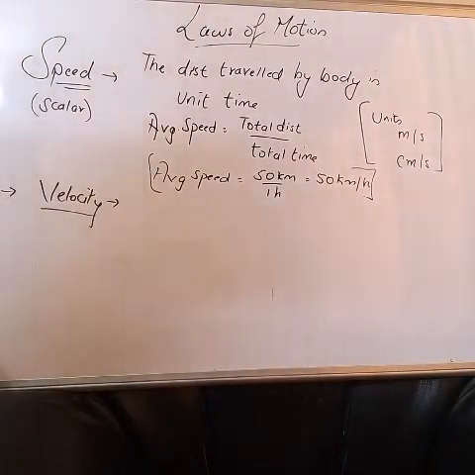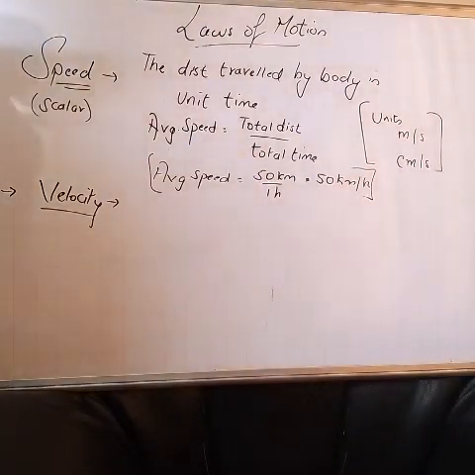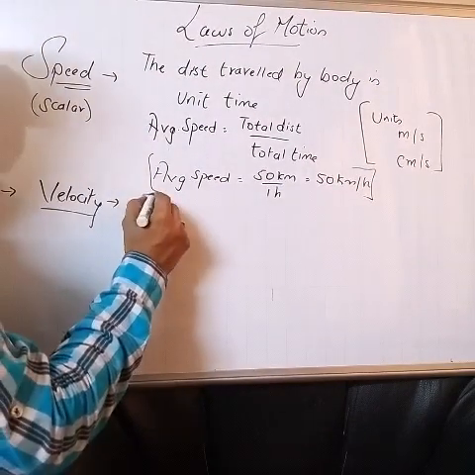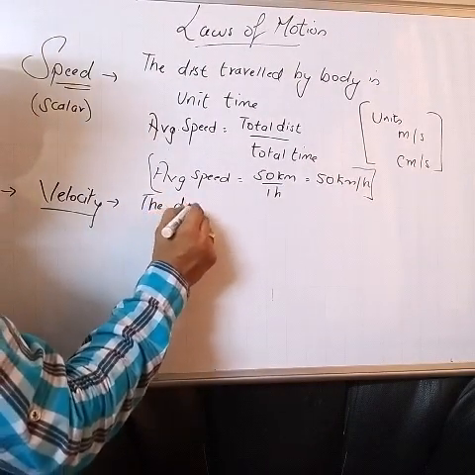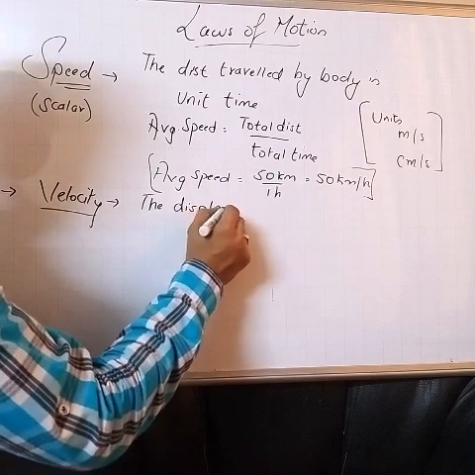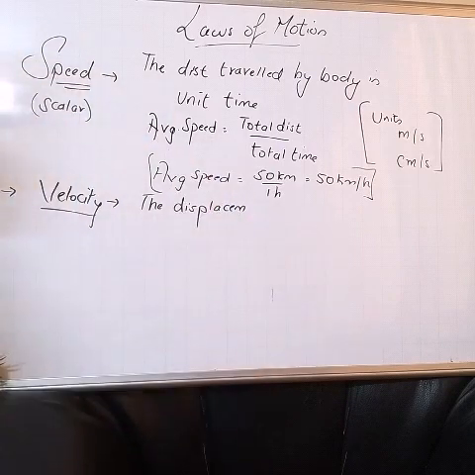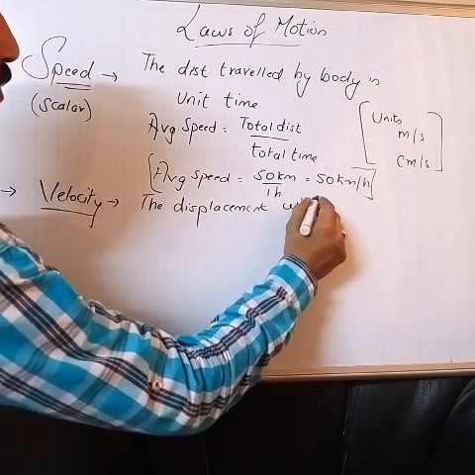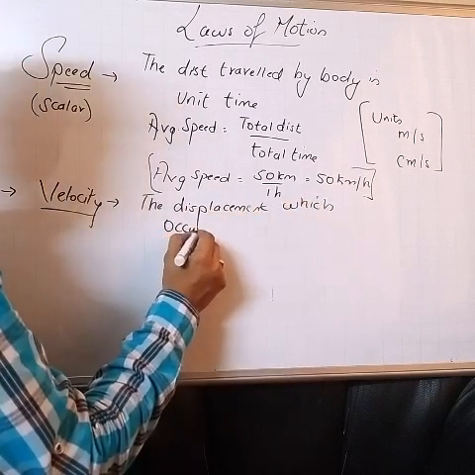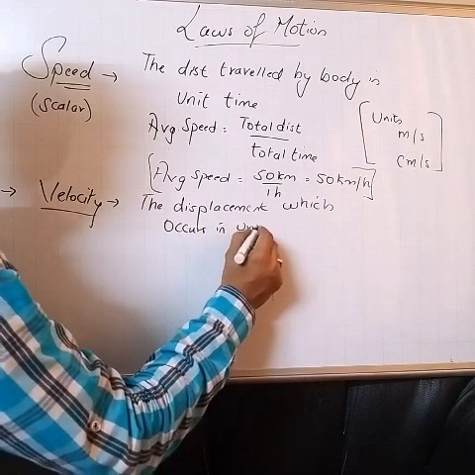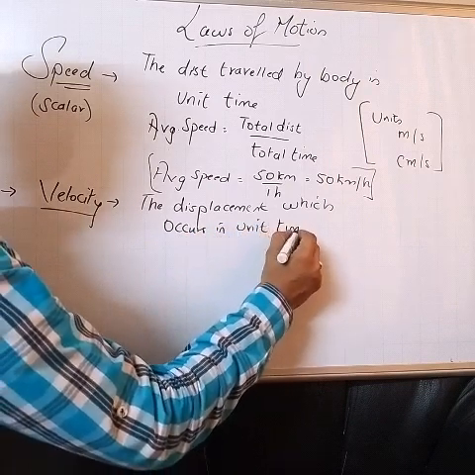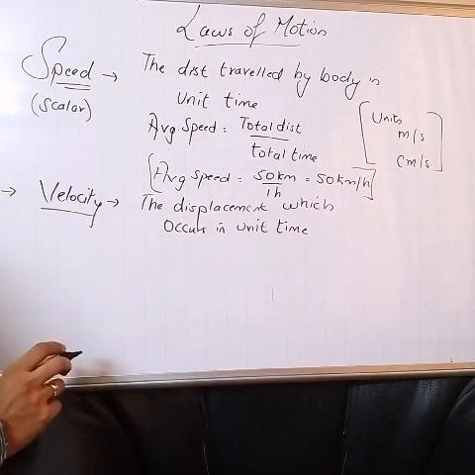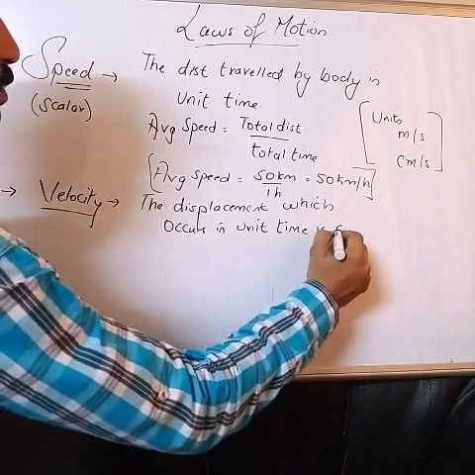How do we define velocity? The displacement which occurs in unit time is called velocity.